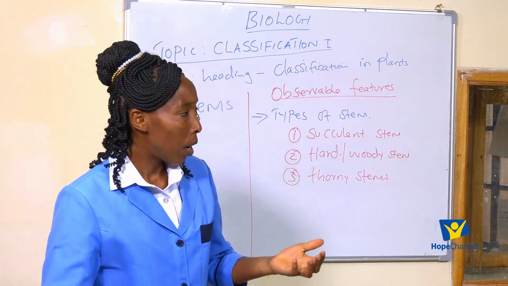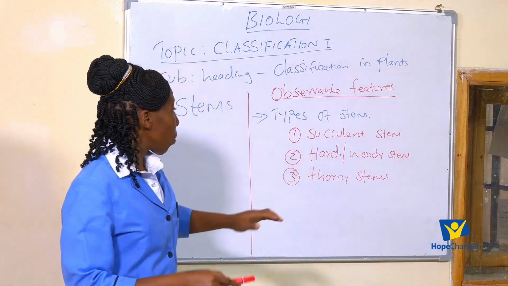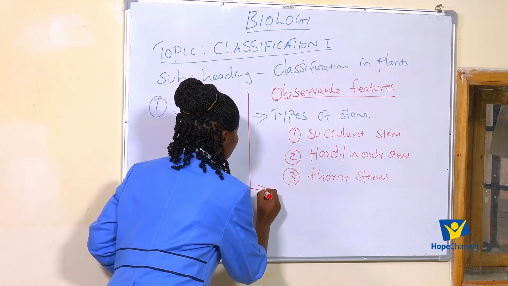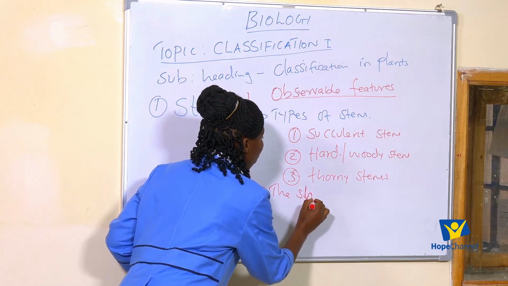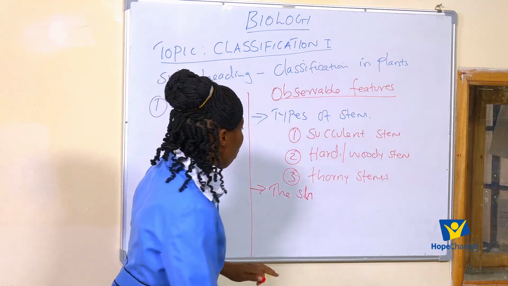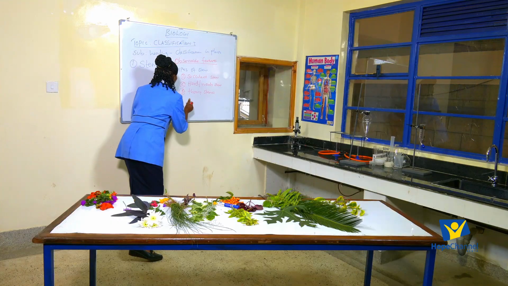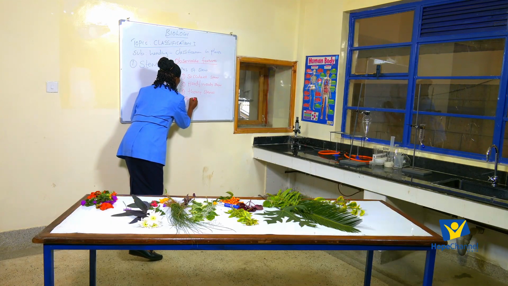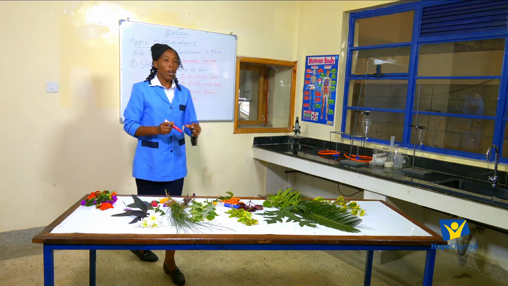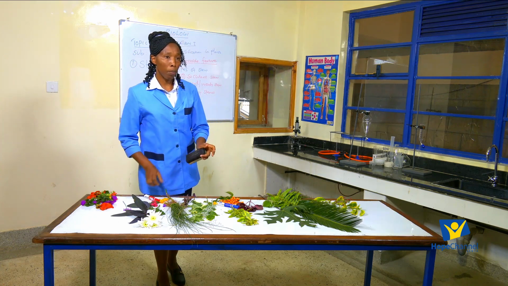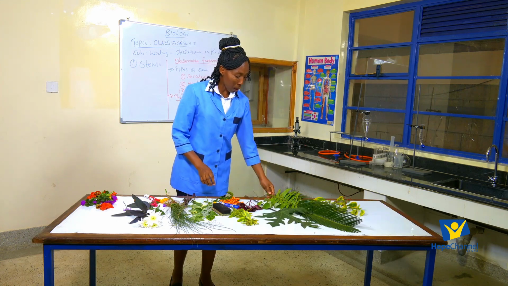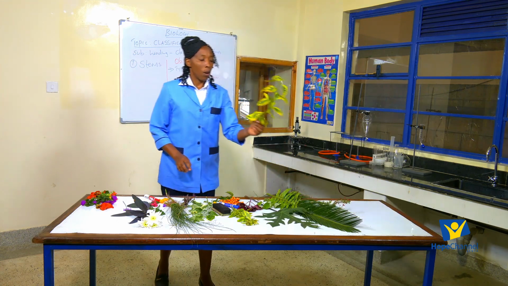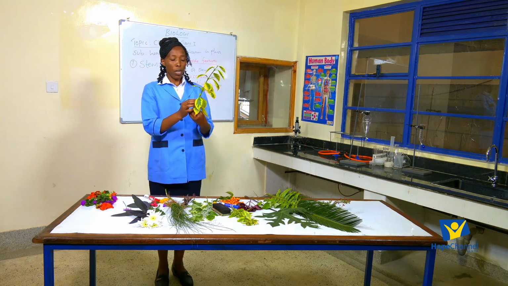But remember, when we talk about stems, we also talk about the what? The shape. So we can talk about the shape of the stem. Now, when you talk about the shape of the stem, we can look at the shape of the different stems and we put them into different groups.